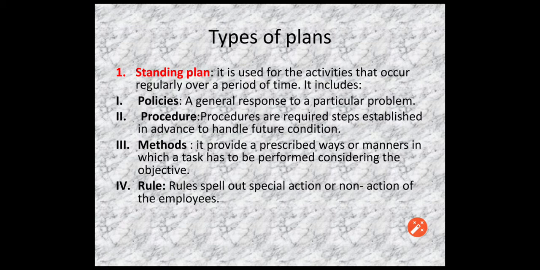For example, if we take an example of a school, if the school has to start the admission process, the procedure will be well stated in the plan, that such types of process will be followed. It means first the person who wants to admit his child in the school will have to fill the online form.